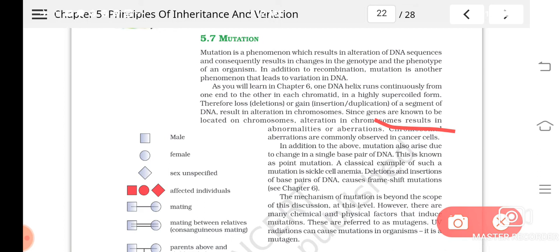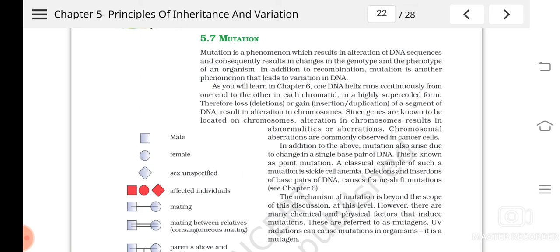Sometimes it will cause some diseases. For example, due to point mutation, various diseases like, have you heard of sickle cell anemia? Then hemophilia, all these are examples of point mutation. A single base pair change happened, and due to this the person has to suffer from diseases. Understood? So this is mutation. Mutation means any change that happens in the genome. It can be a point mutation or a chromosomal mutation that results in a change in the phenotype.